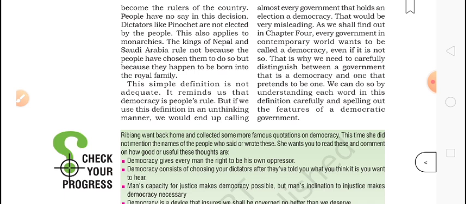This also applies to monarchies. The kings of Nepal and Saudi Arabia rule not because the people have chosen them, but because they happen to be born into the royal family. Even nowadays, many monarchical governments are going on.